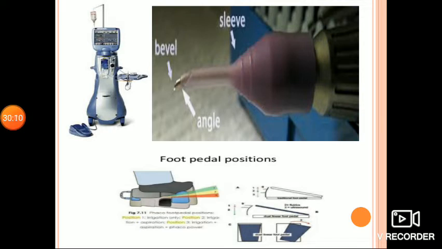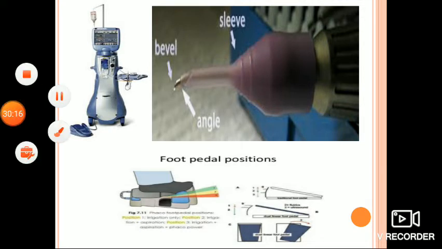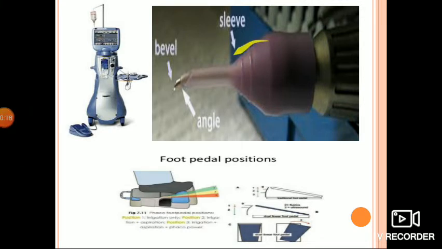The console consists of the phaco power delivery system and the irrigation aspiration system. The handpiece machine is of two types: the phaco handpiece and the irrigation aspiration handpiece. The phaco handpiece, also known as the ultrasonic handpiece, allows the breaking of the nucleus of the crystalline lens into fragments and aspirating them from the eye.